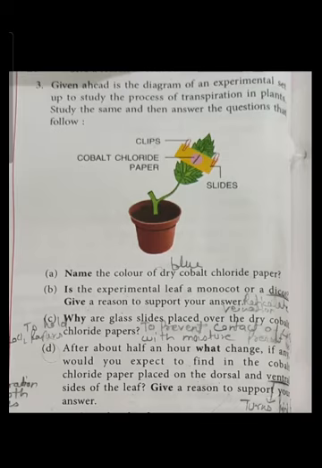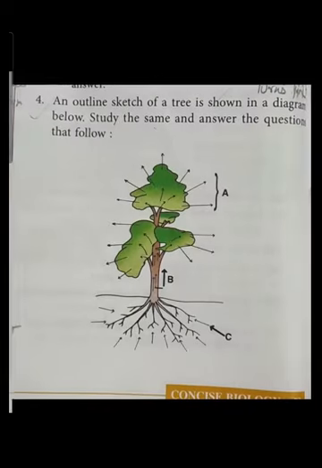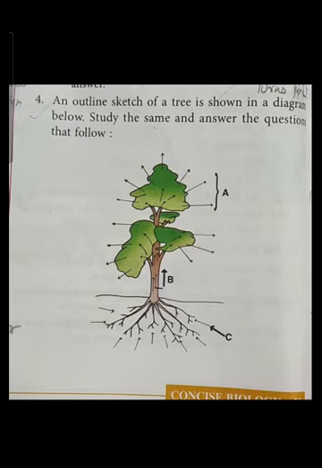Give a reason to support your answer. The cobalt chloride paper attached to the ventral side will turn pink very fast in comparison to the paper which is placed on the dorsal side. The reason is that on the ventral side more stomatal openings are present in this dicot leaf, so there will be more transpiration. Now question number 4, an outline sketch of a tree is shown in a diagram below.